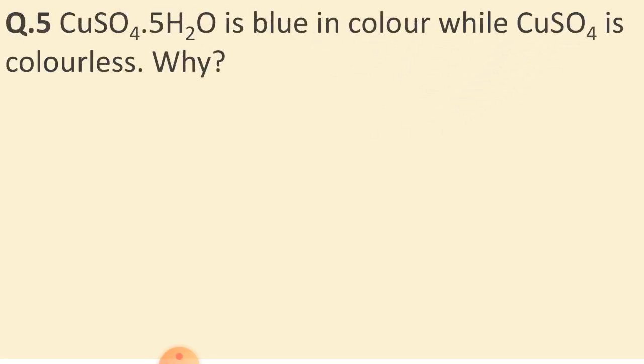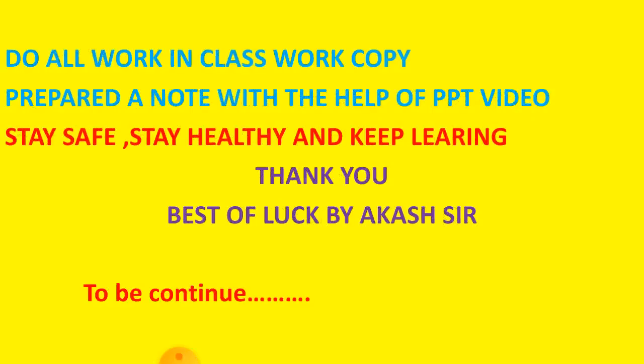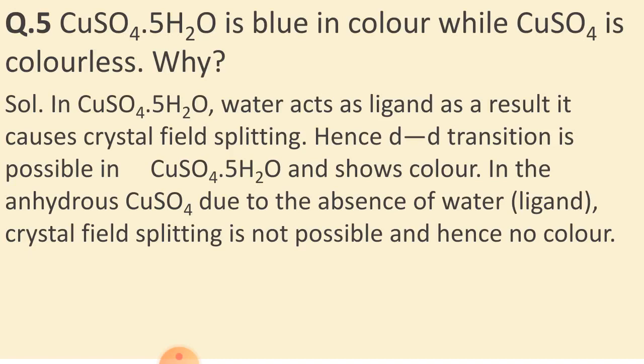Now question number 5. Copper sulfate pentahydrate is blue in color while anhydrous copper sulfate is colorless. Why? So look at the answer. In copper sulfate pentahydrate, water acts as a ligand. As a result, it causes crystal field splitting. Hence d-d transition is possible in copper sulfate pentahydrate and it shows color. But in the case of anhydrous copper sulfate, due to the absence of water, that is ligands, crystal field splitting is not possible and hence no color is observed. This type of question may arise in the board examinations. All these 5 questions are very important for board examinations.